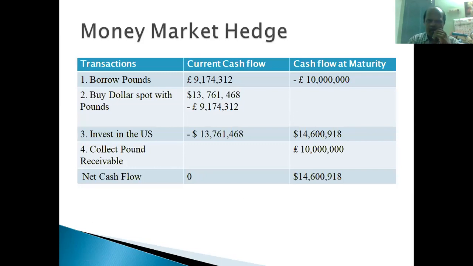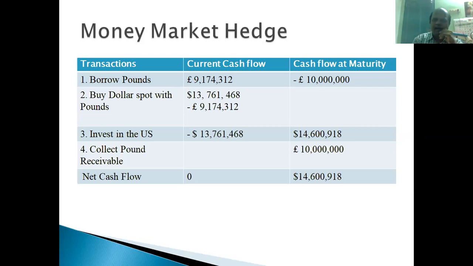Now, what money transactions happen here? That is tabulated here, in this money market hedging. Initially, they will borrow 9.1 million from the UK money market, exactly 9,174,312 pounds.